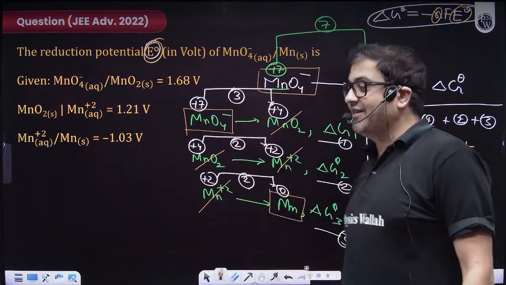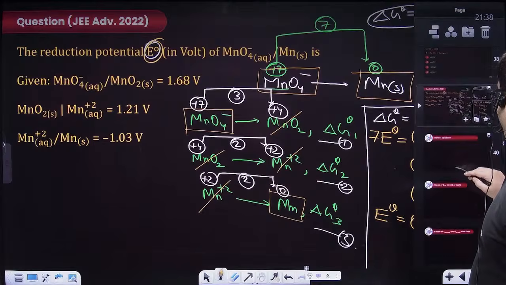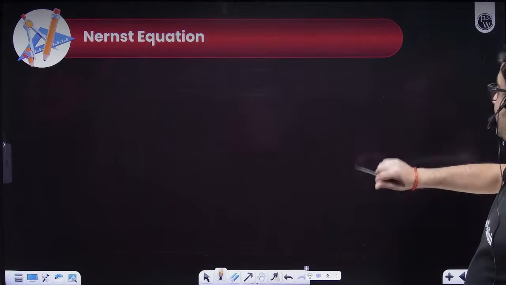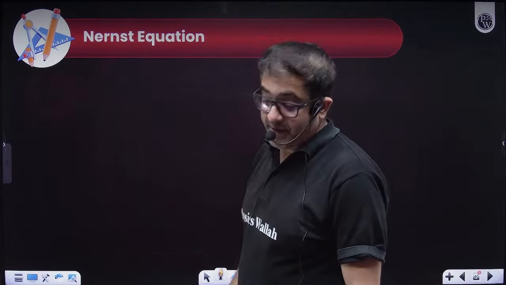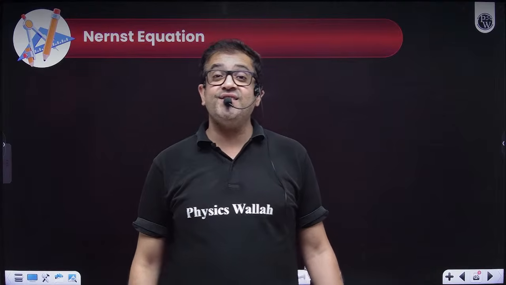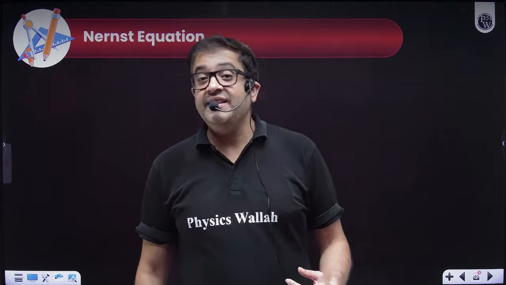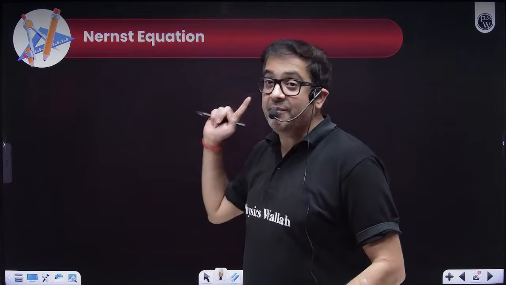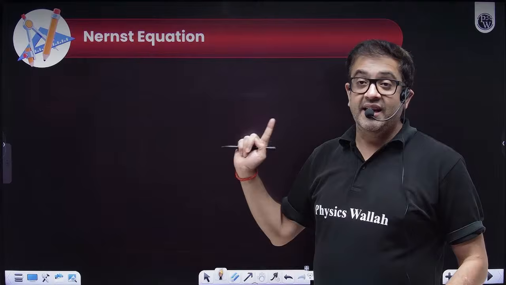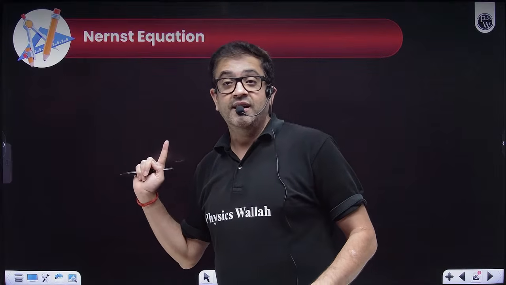Moving forward. Now, I hope everybody is clear. Now, sir, you said that if you change concentration and if you change temperature, then cell potential will change. Sir, how will it change, beta? It is decided by the Nernst equation.